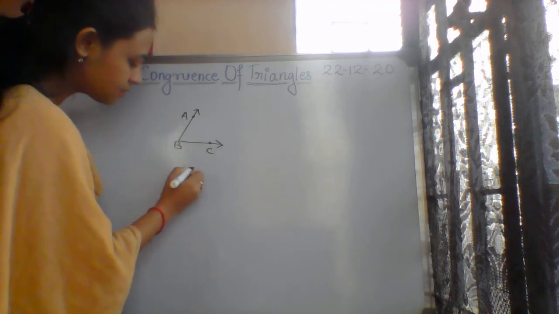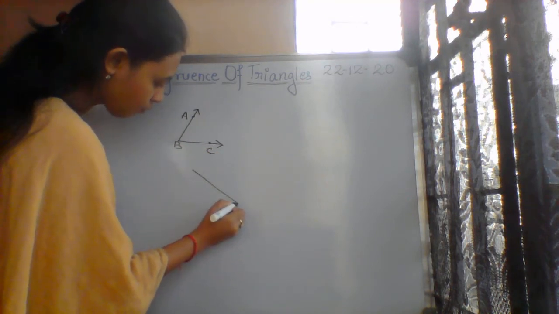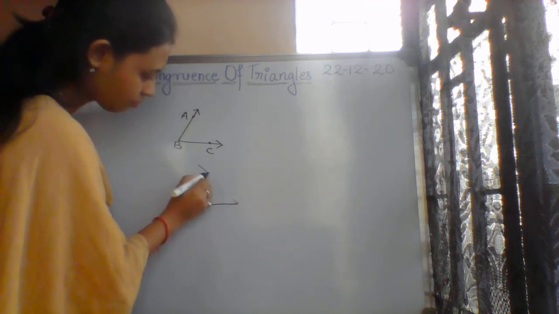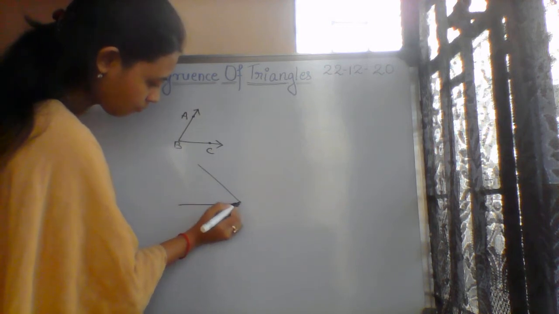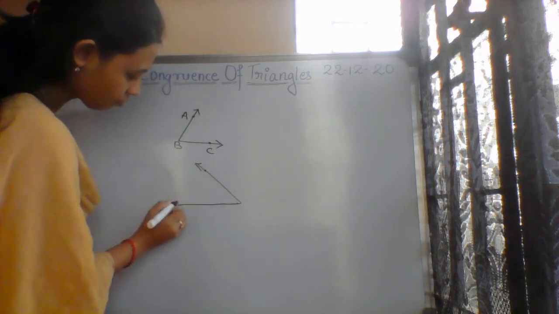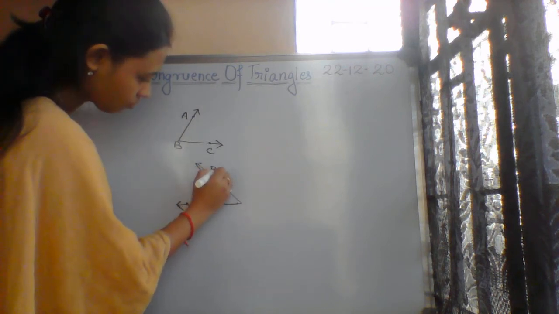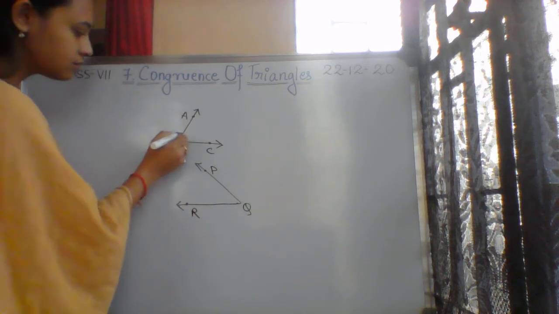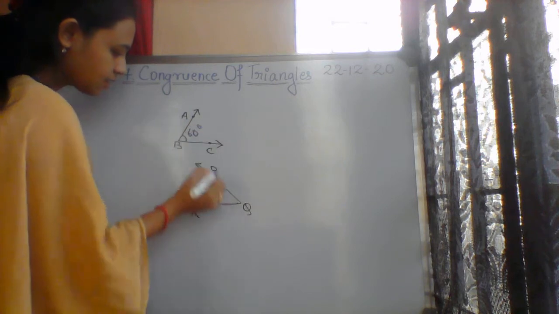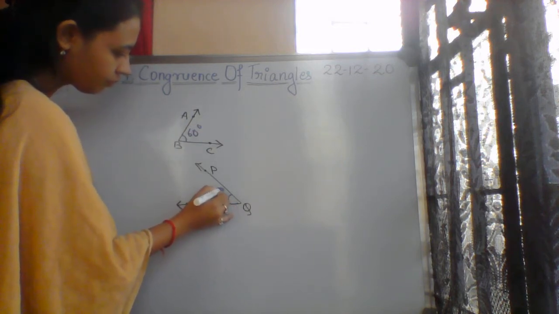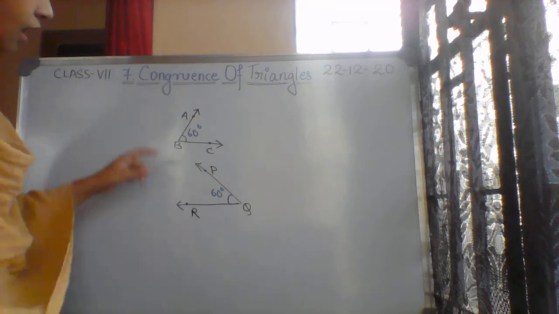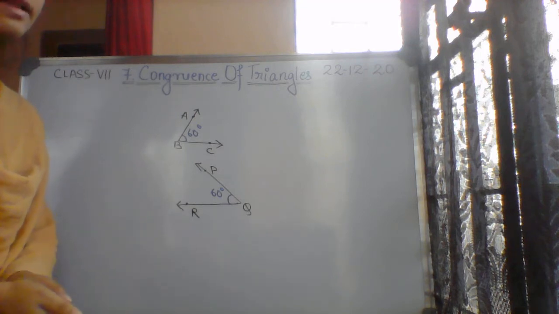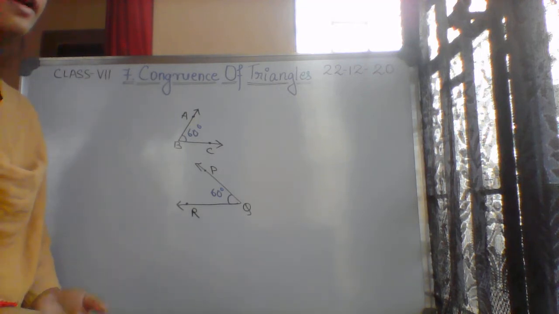And one more angle, and they have given the values for those angles. If it is 60 degrees and this angle is also 60 degrees, you may be thinking the arm lengths are not equal, so why are we calling them congruent angles?